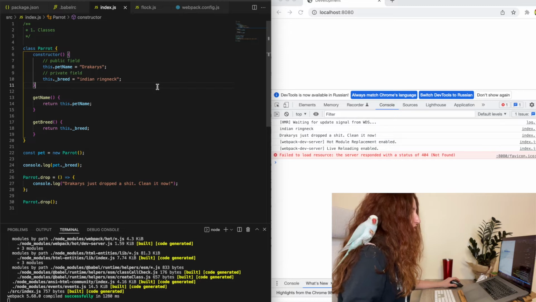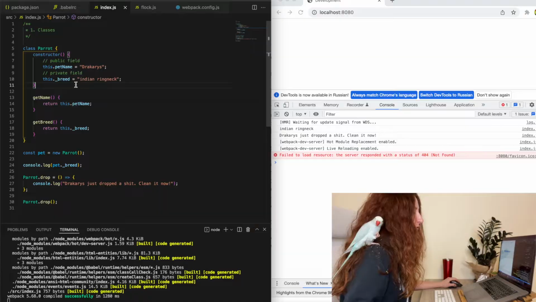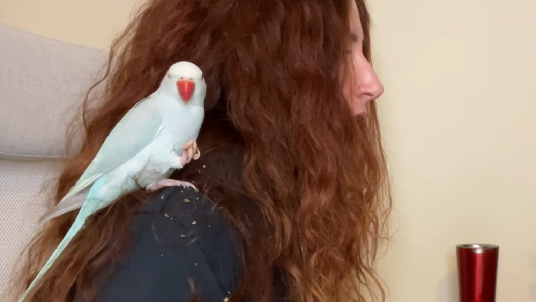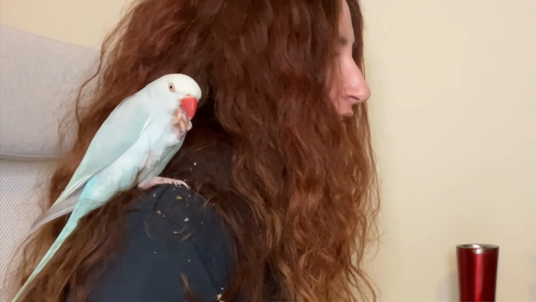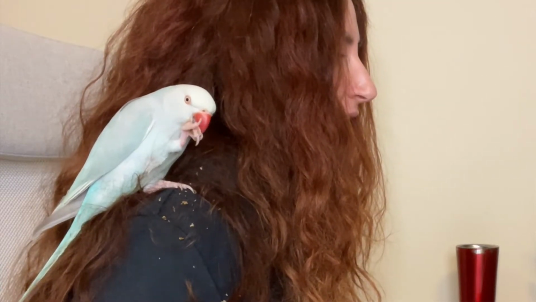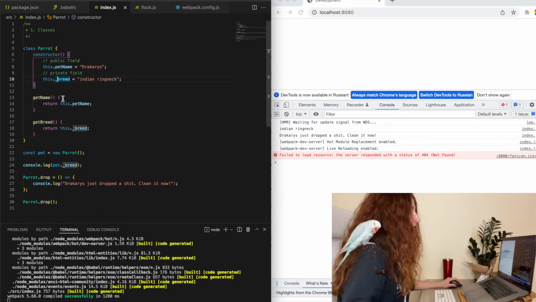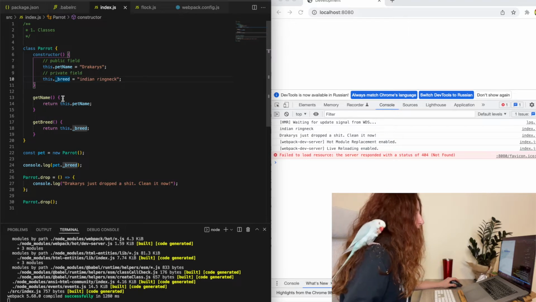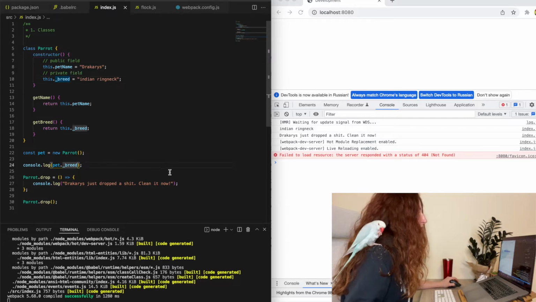So the biggest change happened with classes. Classes got new types of properties and methods, private and public. Before, we could use private properties and methods, but it was just a naming convention. If the name of the property or a method has an underscore, then it means this property is private. But if you try to access it in the code, no error will be thrown. You can see it here.